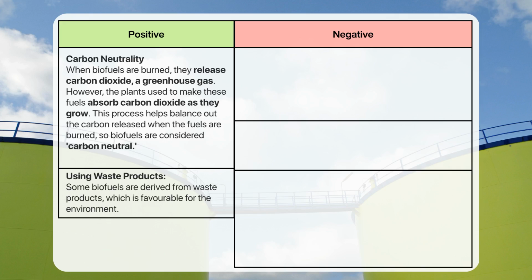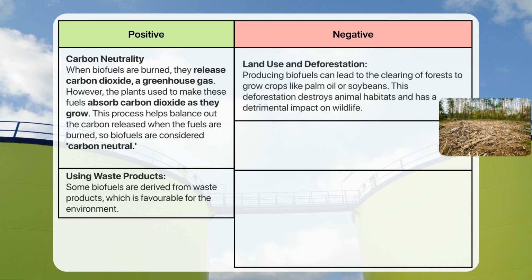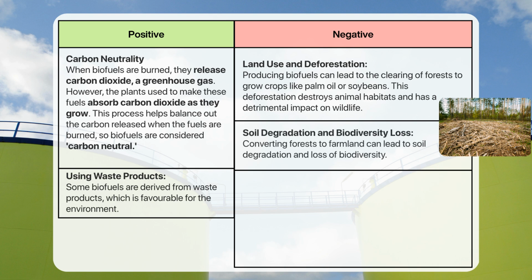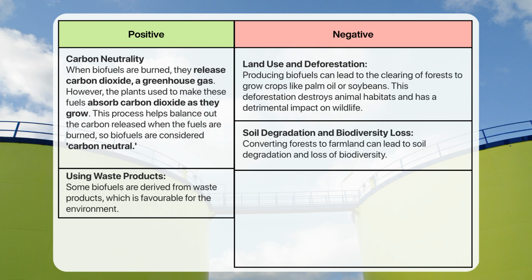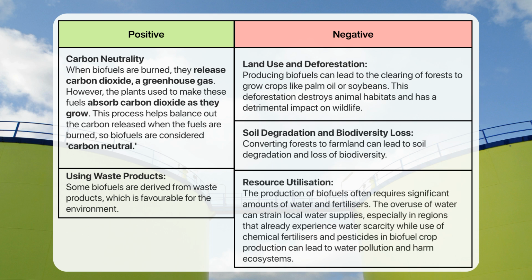However, producing biofuels on a larger scale can lead to the clearing of forests to grow crops like palm oil or soybeans. This deforestation destroys animal habitats and has a detrimental impact on wildlife. Moreover, converting forest to farmland can lead to soil degradation and loss of biodiversity. Another drawback is extensive resource utilization.